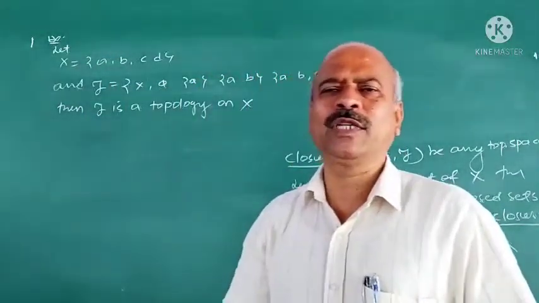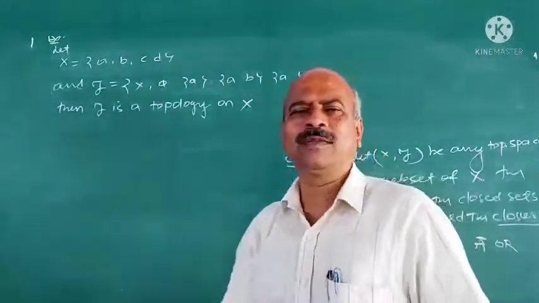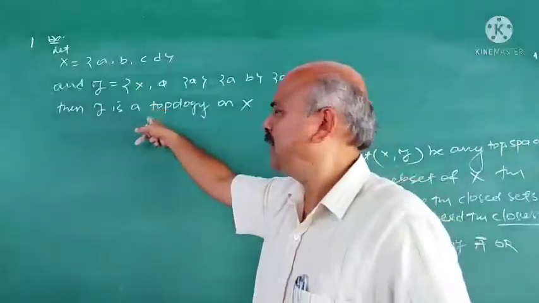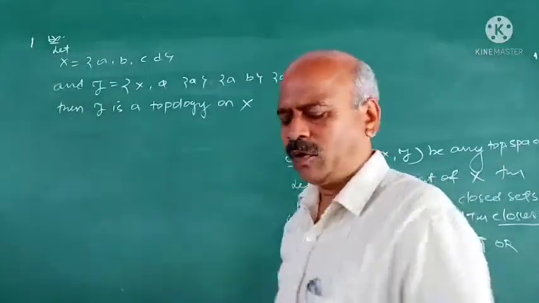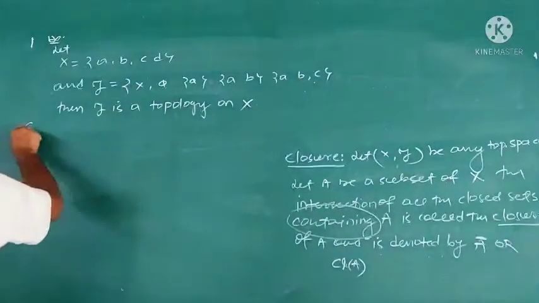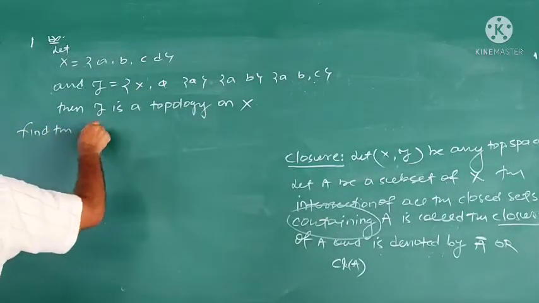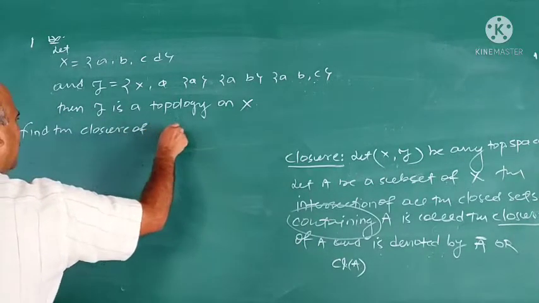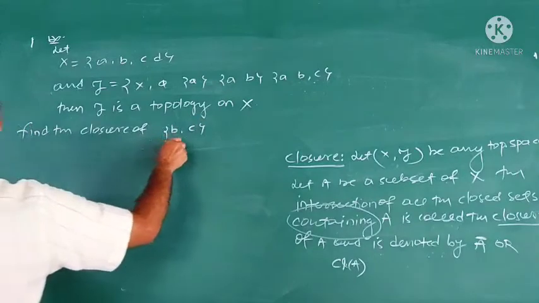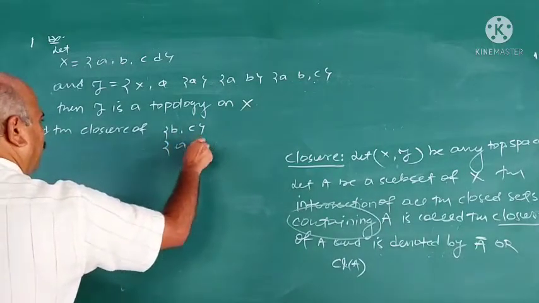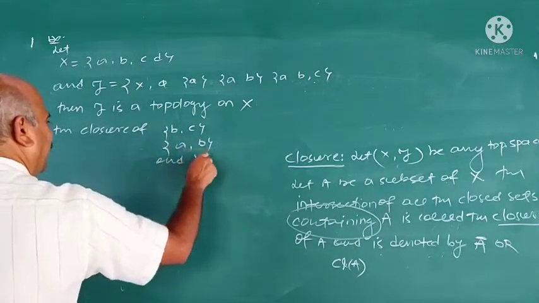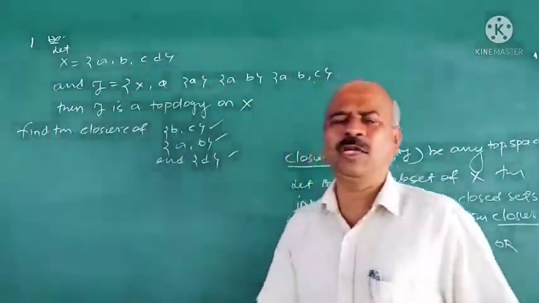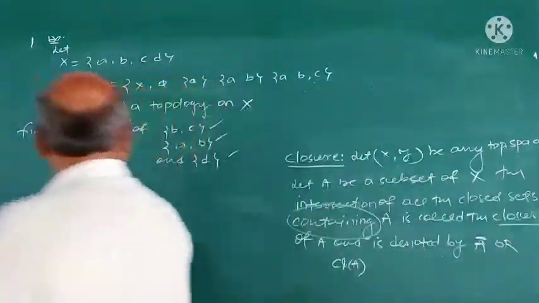You can practice how to prove that a given collection of subsets of X is a topology. It is an exercise; you verify that tau is a topology on X. Now the question is, find the closure of {b, c}, first one, second {a, b}, and {d}. Find the closure of these sets. These are all subsets of X, that is important.